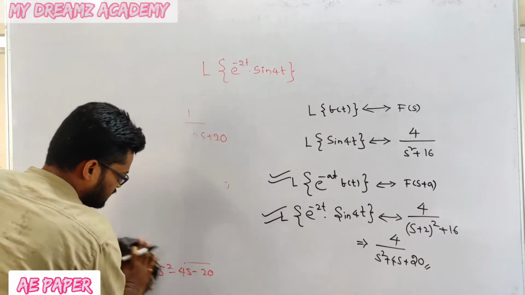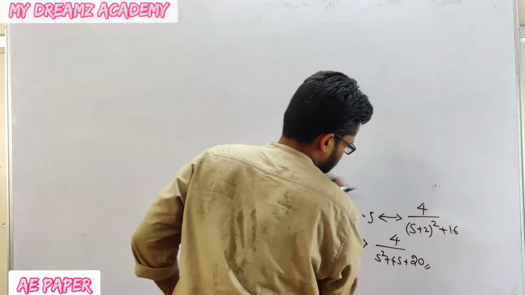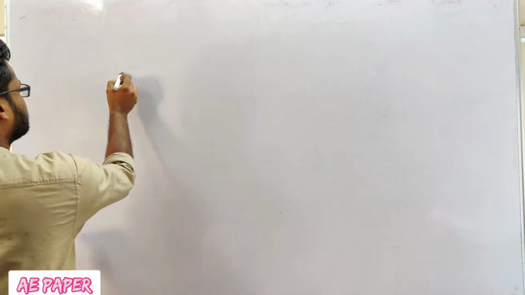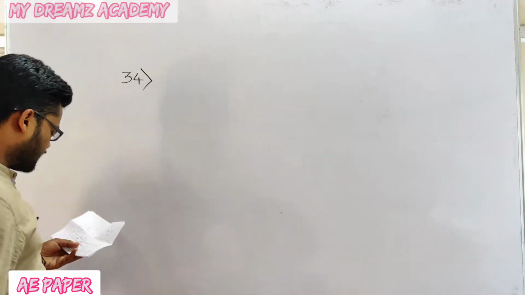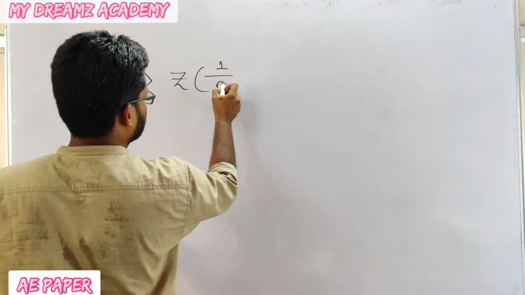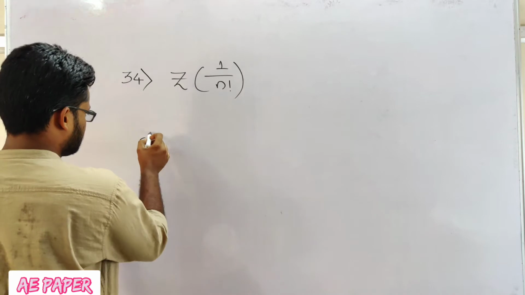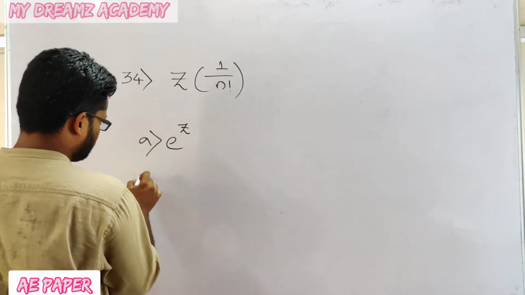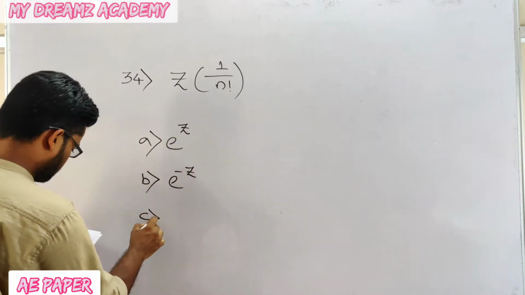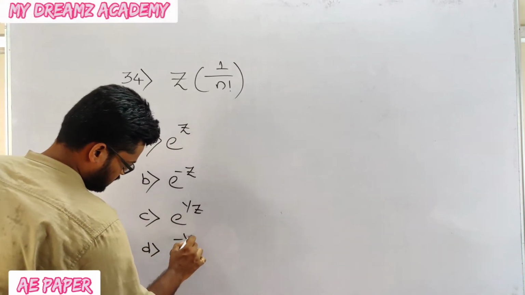The question is from Z transform. We need to calculate the Z transform of 1 by n factorial. Option A, that is e power z. Option B, that is e power minus z. Option C, that is e power 1 by z. Option D, that is e power minus 1 by z.